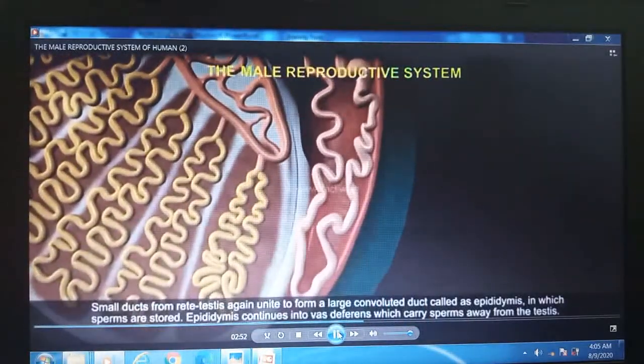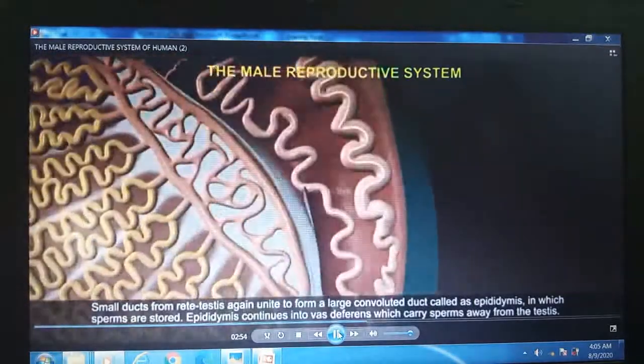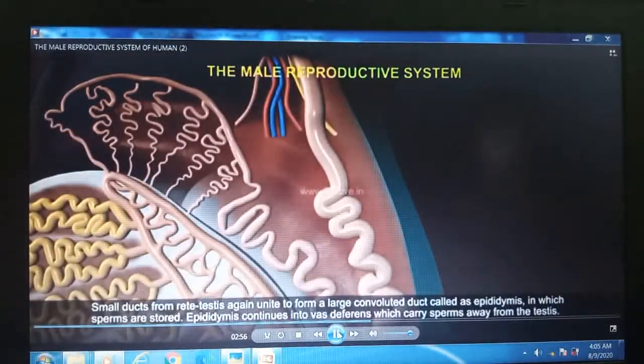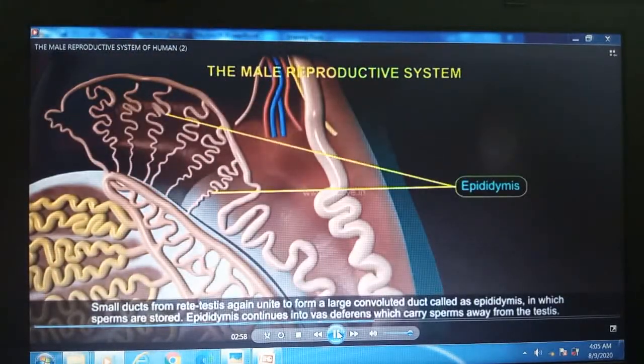Small ducts from the rete testis unite to form a large convoluted duct called the epididymis, in which sperms are stored. The epididymis continues into the vas deferens, which carries sperms away from the testes.